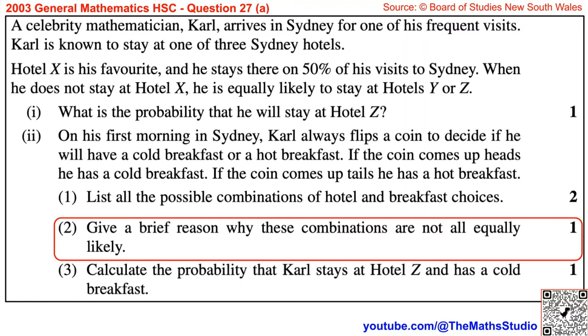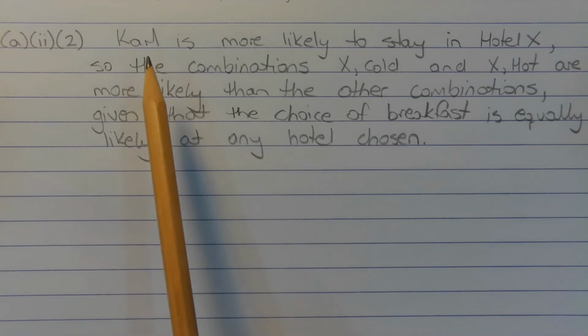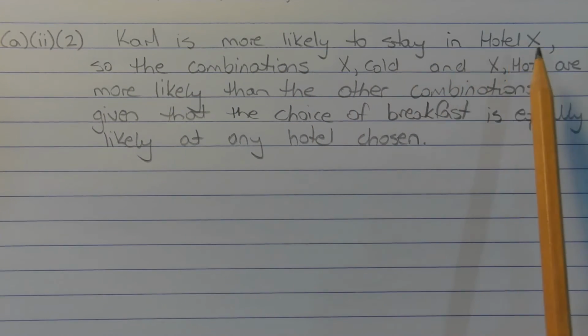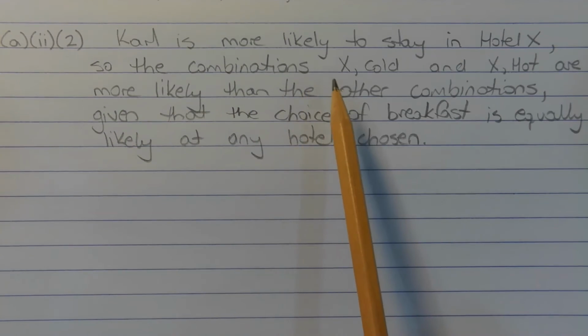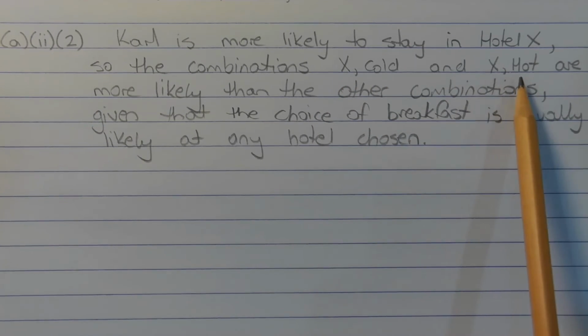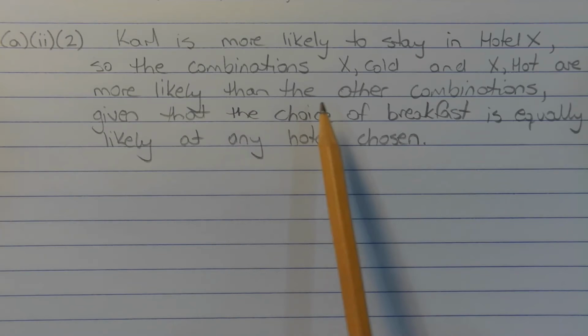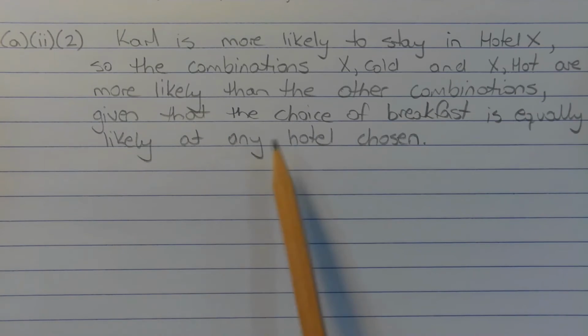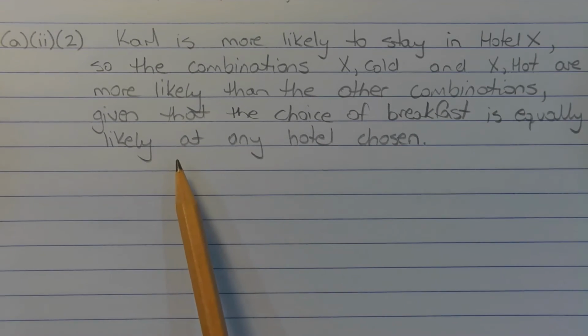2. Give a brief reason why these combinations are not all equally likely. Carl is more likely to stay in Hotel X rather than Hotel Y or Hotel Z. So the combinations involving Hotel X, so that's X, cold and X, hot, are more likely to occur than the other combinations, given that the choice of breakfast is equally likely at any hotel chosen.